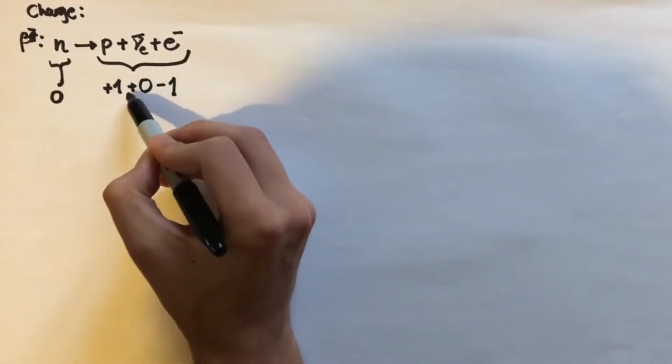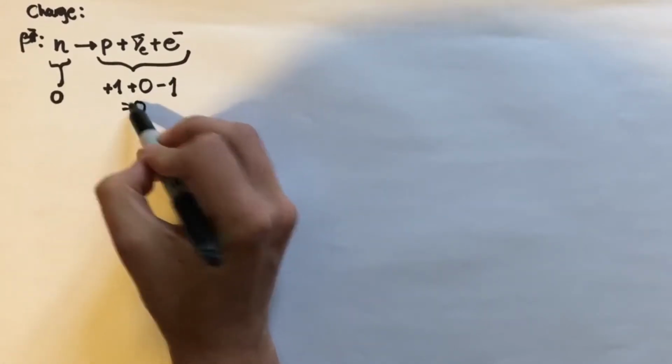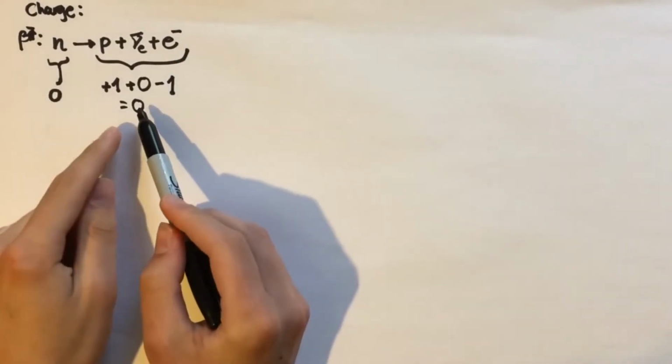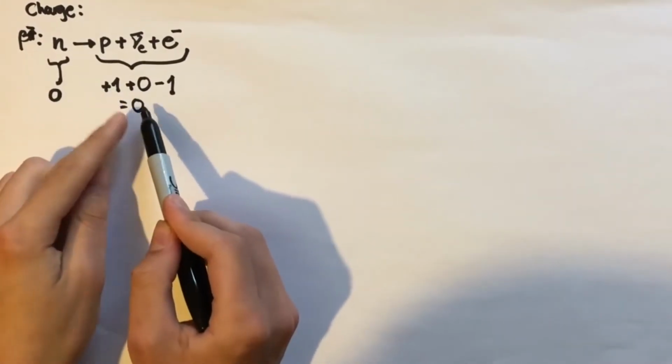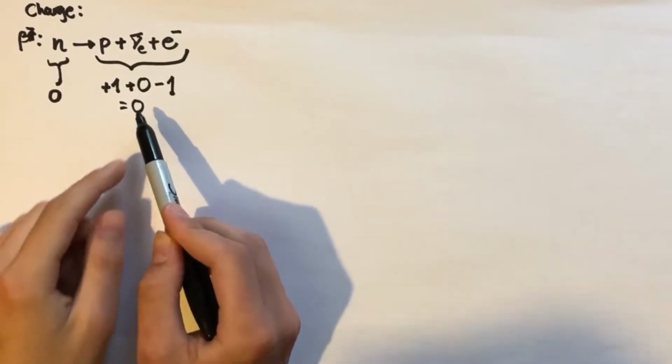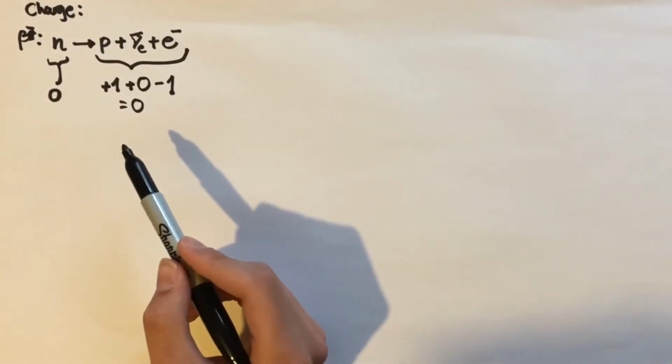So we have +1, 0, -1. What does that add to? 0. So we can see that the charge before the reaction and after the reaction is the same. And so therefore charge is conserved.